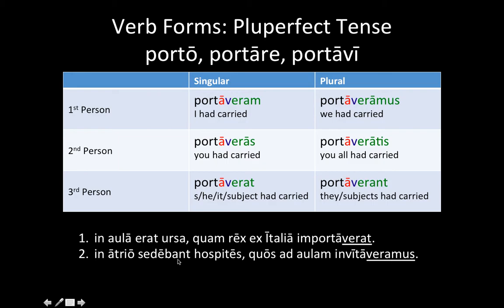So, in the atrium, guests were sitting, so this is our imperfect, whom we had invited to the palace. So the inviting to the palace happened before they were sitting in the atrium. The importing of the bear happened before the bear was in the palace. Third example, Salvius me punivit quod e villa fugeram. So Salvius punished me because I had fled out of the house. So the fleeing out of the house happened before Salvius punished me.